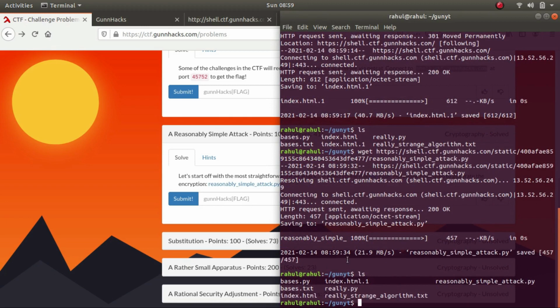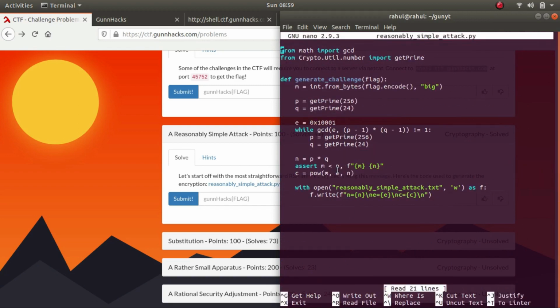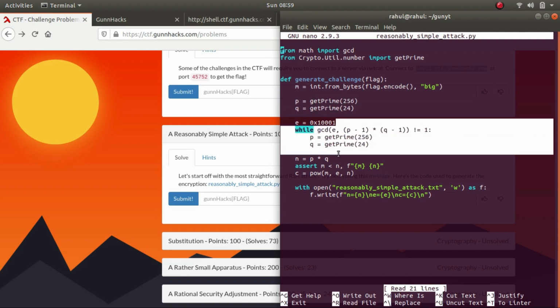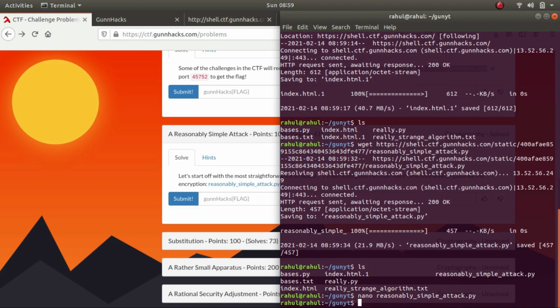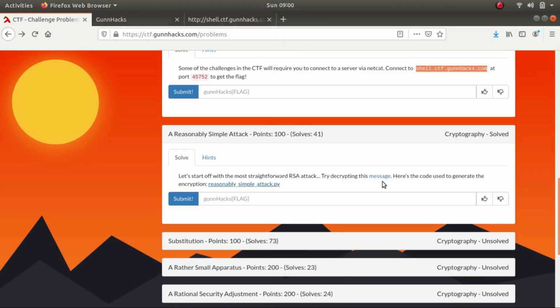So let's look at the script first. This is a simple RSA script. As you can see, this is the message M. These are the prime numbers P and Q, the value of E. So let's look at the ciphertext.